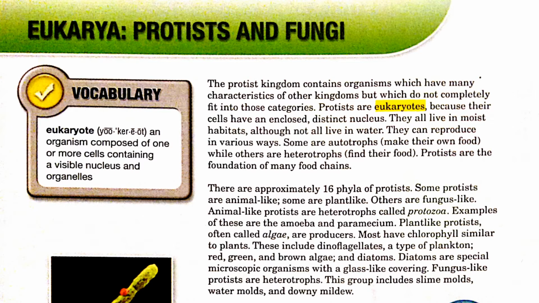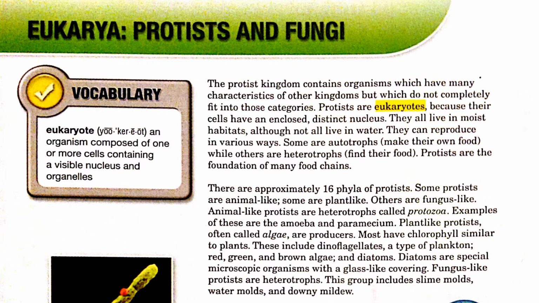The protist kingdom contains organisms which have many characteristics of other kingdoms but which do not completely fit into these categories. Protists are eukaryotes because their cells have an enclosed, distinct nucleus. They all live in moist habitats, although not all live in water. They can reproduce in various ways. Some are autotrophs, which means they make their own food, while others are heterotrophs, which means they find their food.